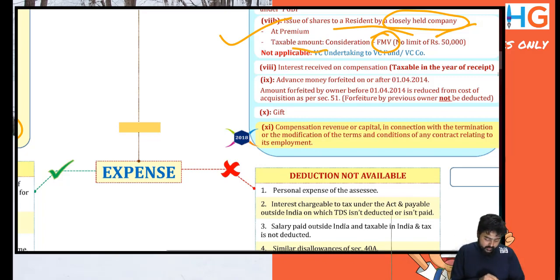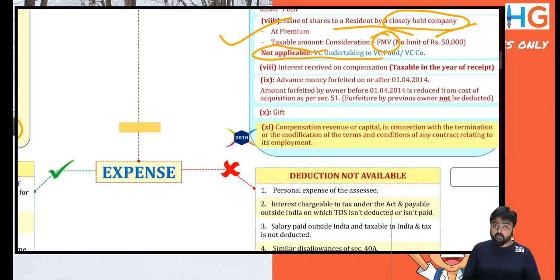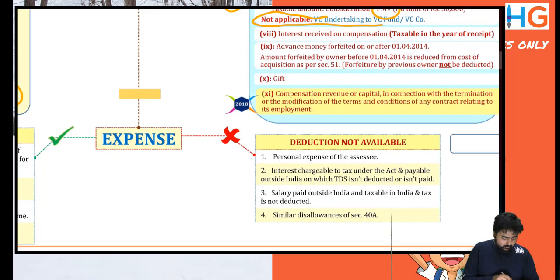So that has been exempted from this provision. If a venture capital undertaking is issuing shares to a venture capital fund who is providing the funds or a venture capital company, then 56(2)(viib) is not applicable. 56(2)(x) we will be discussing separately.